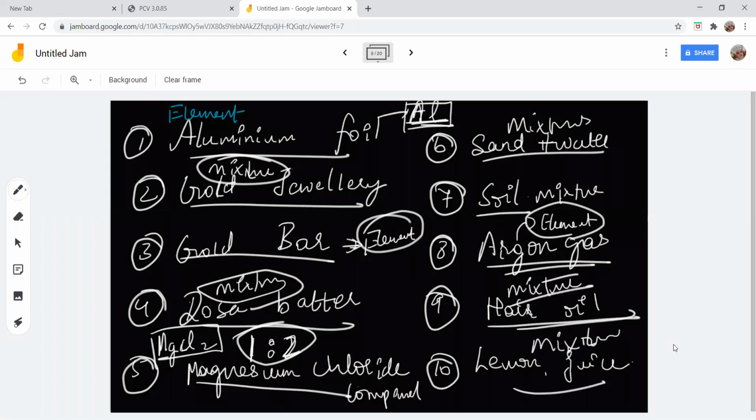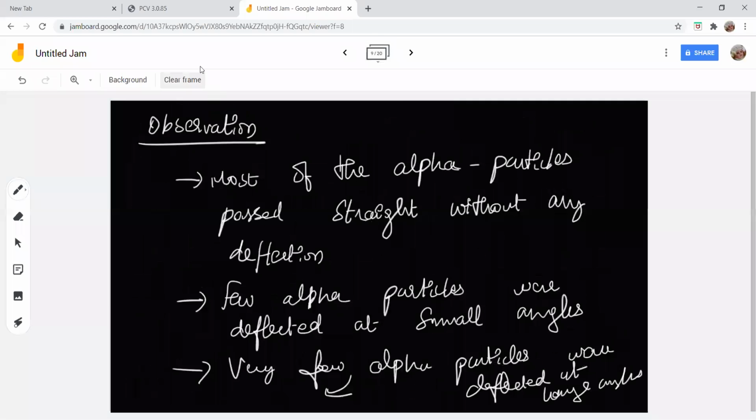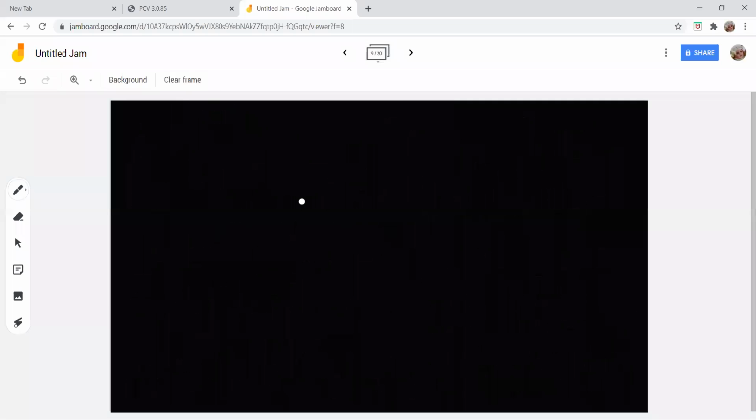You all understand? So now I guess you are able to find out the difference between an element, a compound and a mixture. That's all. So these are some of the elements and compounds that we have seen. Okay. Now we are going to summarize the chapter today. First, we had good work, every one of you. We are just going to summarize the full chapter.